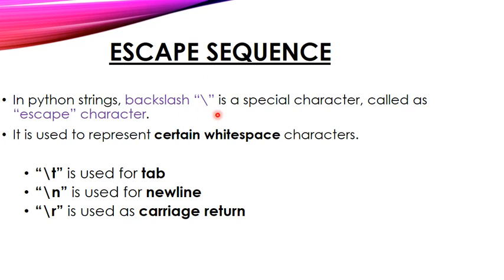For these we will use this backslash. See the example: backslash t, which is used for tab purpose. Tab is nothing but giving white space in between the characters. Backslash n is used for a new line, and backslash r is used for carriage return. So backslash along with some characters or notations is used for some unique purpose. So this is called an escape character.